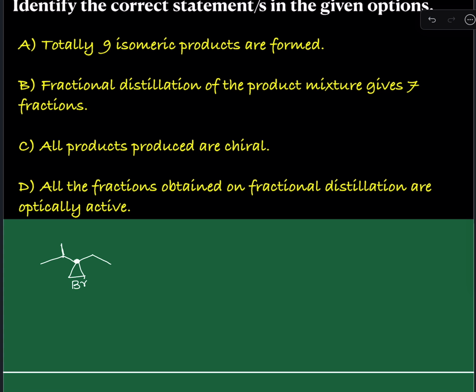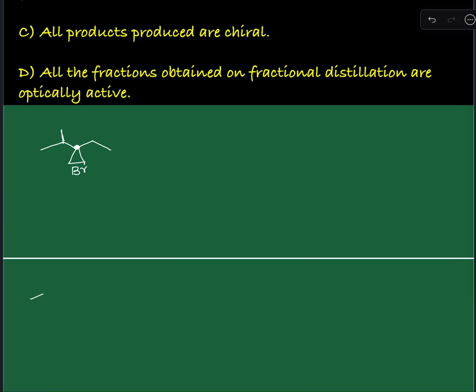So before the reaction there was only one chiral center, and the main idea is we need to write all possible structural isomers. In every structural isomer, then we'll look into the stereochemistry of that particular structural isomer. So let us start from this end. You do substitution either here or here. Structurally they are definitely the same, and whether they are structurally the same or not, you just give the IUPAC name, and you will understand.